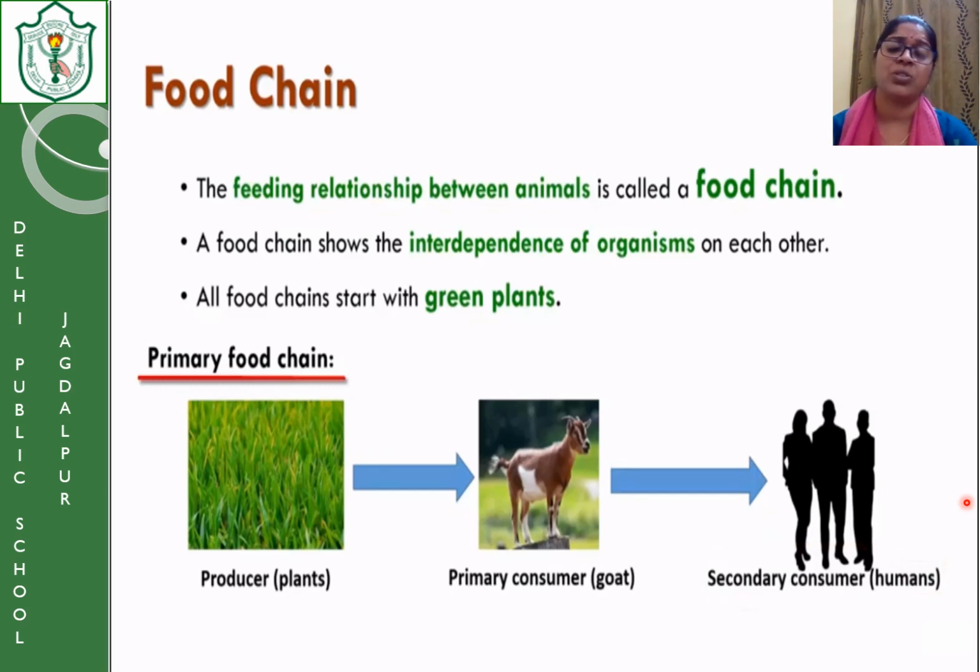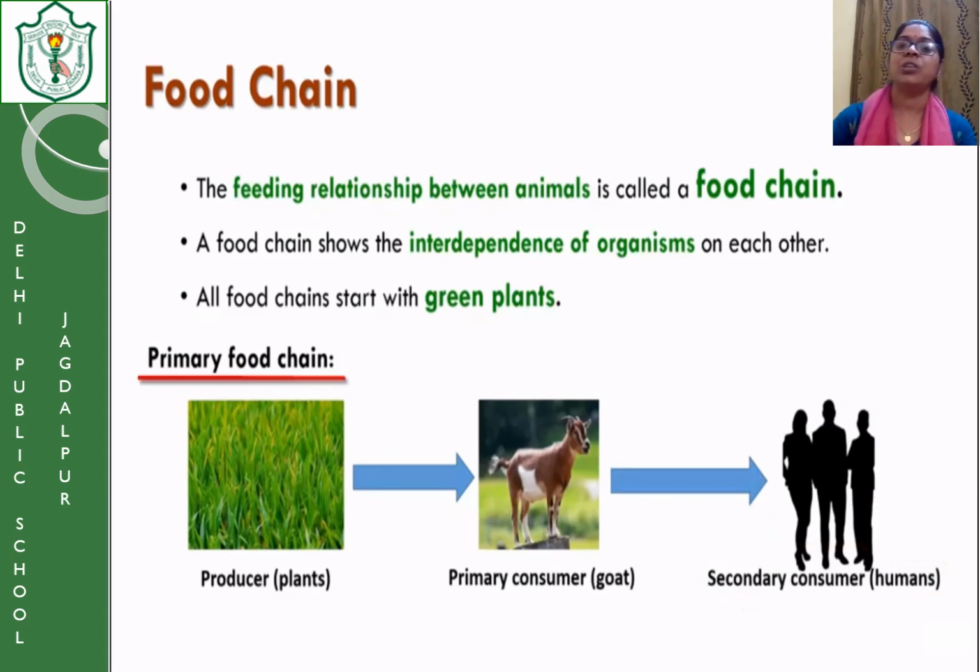Okay, like suppose I will show you two food chains. One is plant, then goat. But in another one, the plant is eaten by a grasshopper. Now the grasshopper can be eaten by the frog also. The frog can be eaten by the eagle, and the eagle can be eaten by the lion. So two food chains are connected to each other. In that way, the food web is formed in the environment.